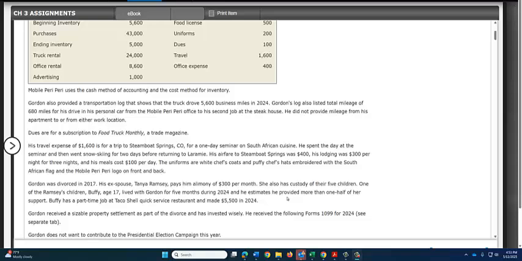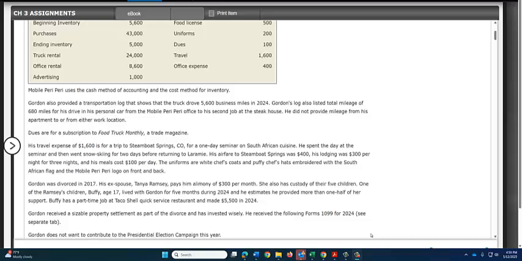So let's try to figure out what's going to be allowed here. He spent 2 days snow skiing and only 1 day at the seminar. Now, if he had spent more time at the seminar than he did snow skiing, he could have deducted the $400 for his airfare. But since he spent more time skiing, he's not going to be able to deduct that airfare at all.